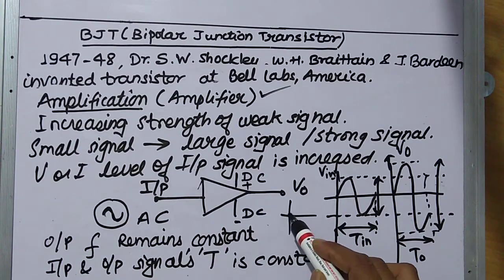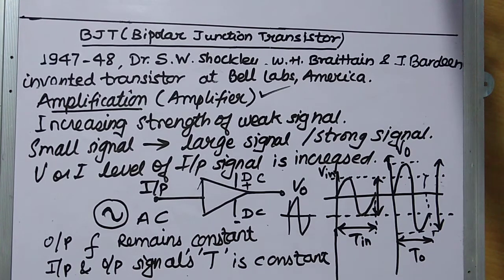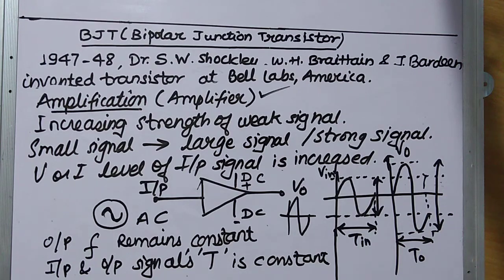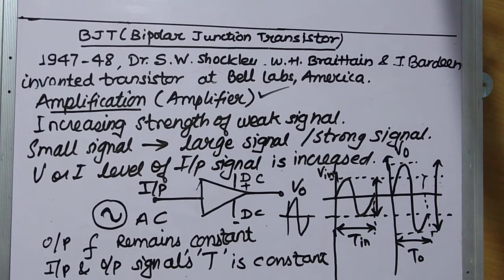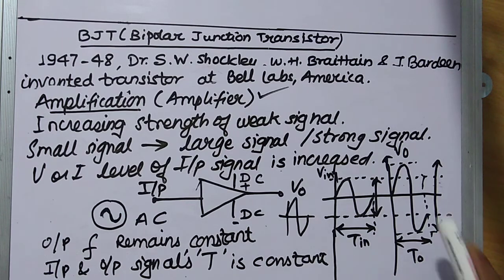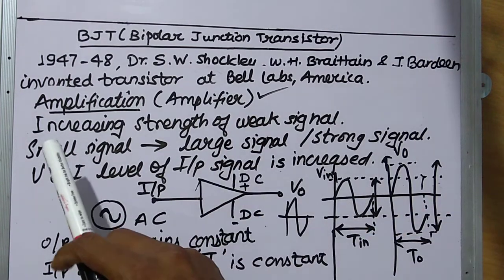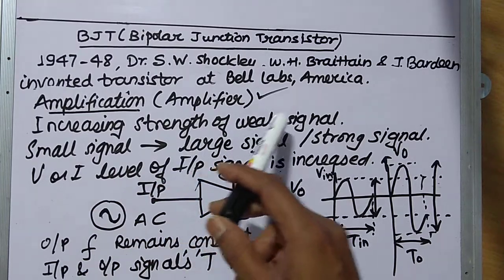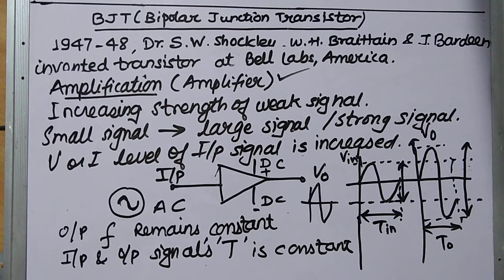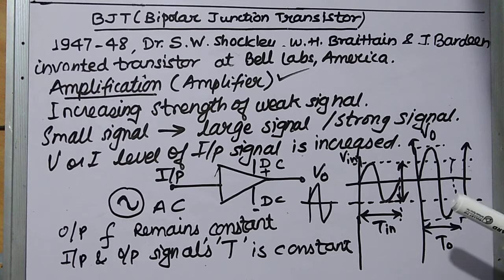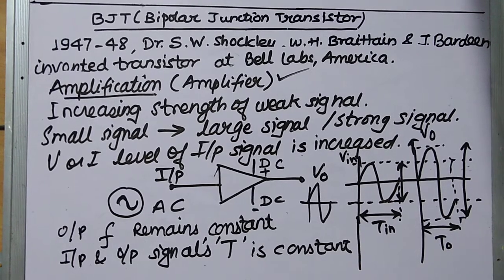By utilizing a DC voltage, DC biasing, the input signal strength has been increased. We can see the strength of the input signal has been increased. Small signal is converted into large signal, weak signal converted into strong signal, and hence we say that it increases the strength of a weak signal. Now we will discuss further how this amplification takes place and how the transistor is formed. We will discuss in detail.